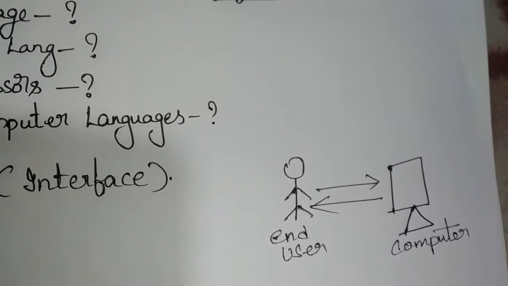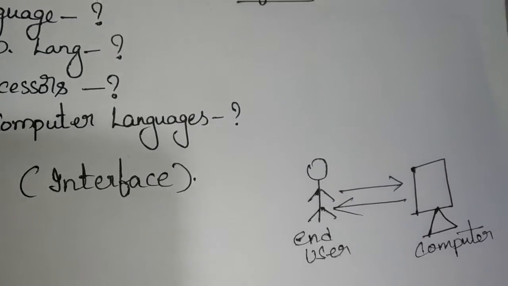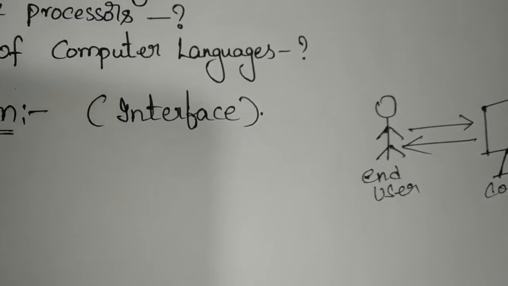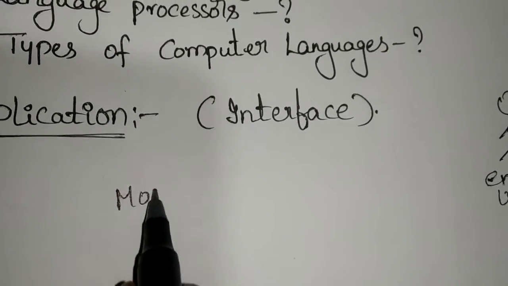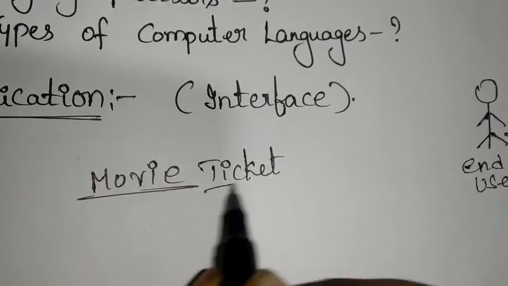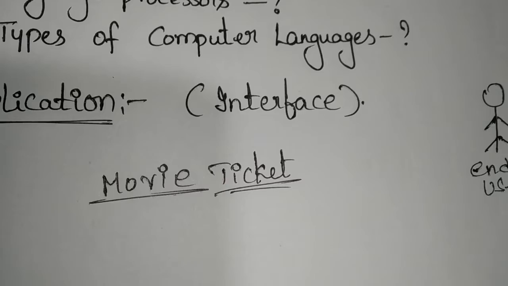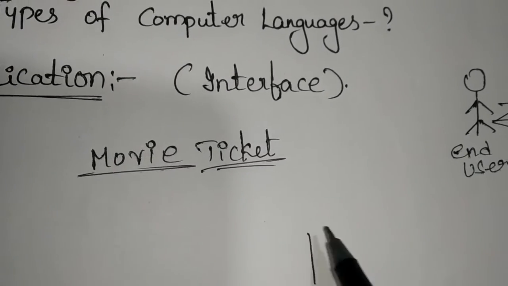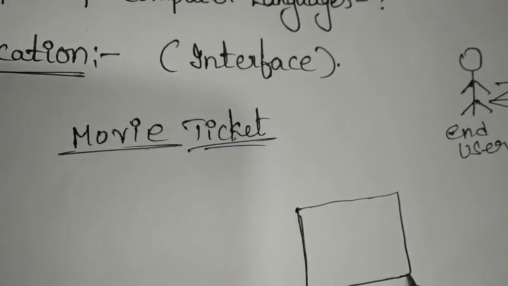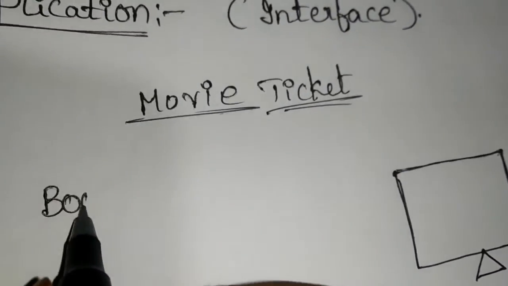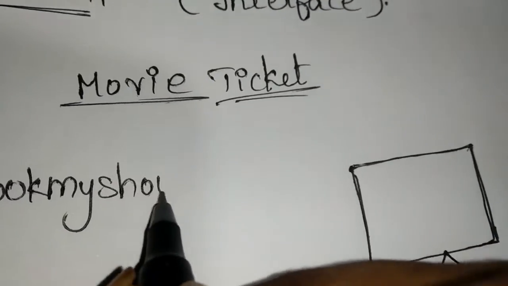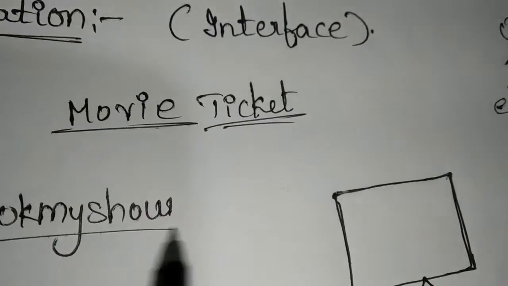Let us take a simple example to explain this. For example, I want to book a movie ticket. What I have to do is, first, open a site like Book My Show. We can book movie tickets on this site.